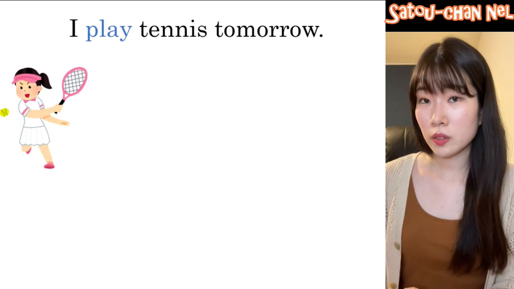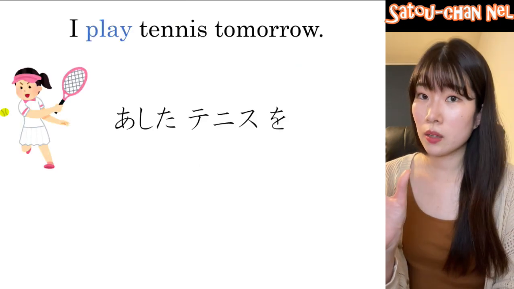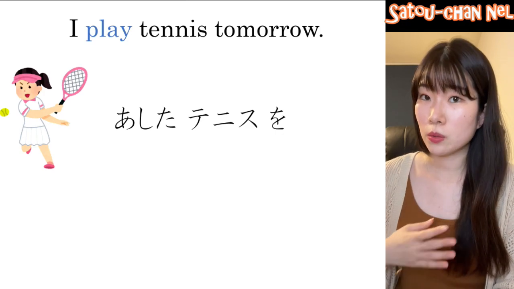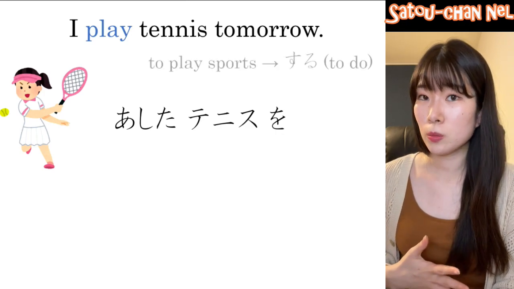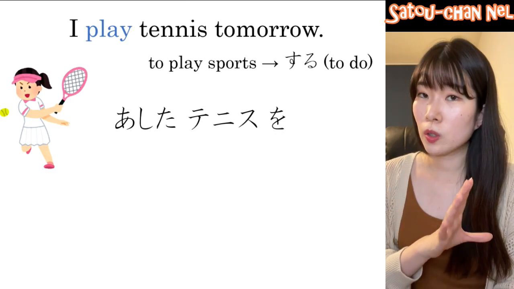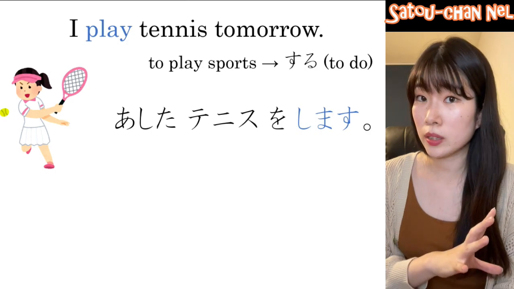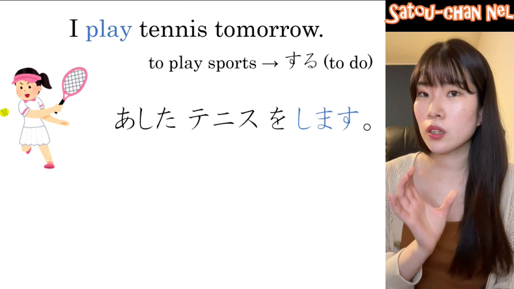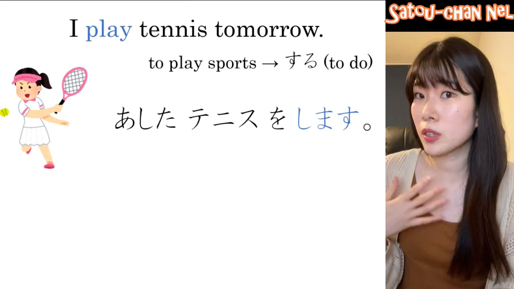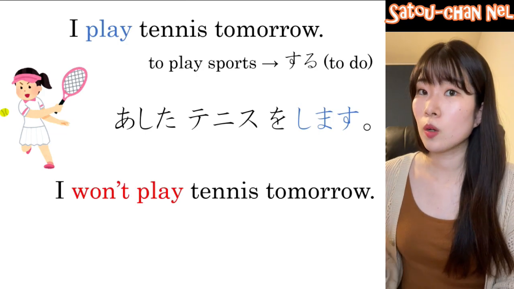I will play tennis tomorrow. 明日 tomorrow. テニスを and when we say to play sports, we use the verb to do, する。So, masu form of する is します。明日テニスをします means I will play tennis tomorrow. How about this one?